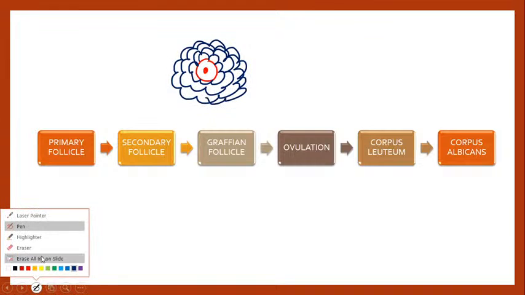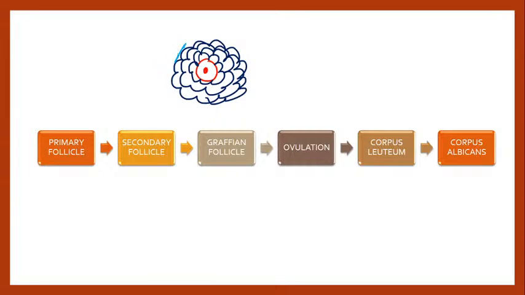Then it is surrounded by a thicker cell layer. Generally, after a certain expression of your hormone, when the estrogen level is too high, it also gives a negative feedback to the granulosa cells, and it is going to lower the granulosa cells' number.